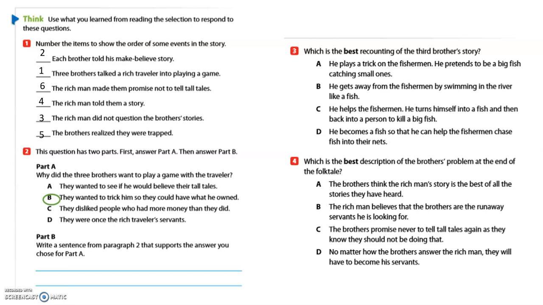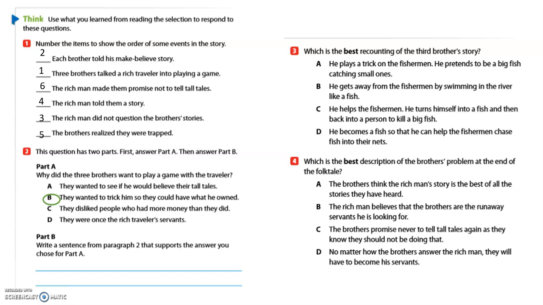And now, part B. Write a sentence from paragraph 2 that supports the answer you chose for part A. Part B requires that you go to paragraph 2. So boys and girls, go to paragraph 2 to find a sentence that goes with what we chose in part A, which is they wanted to trick him so they could have what he owned. After you have done part B, you may continue. Let's look at number 3.